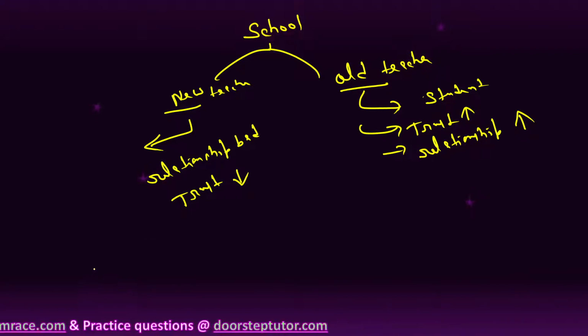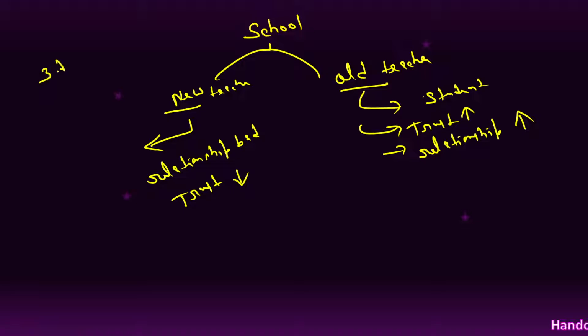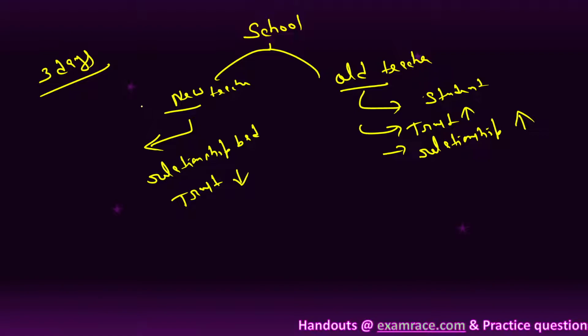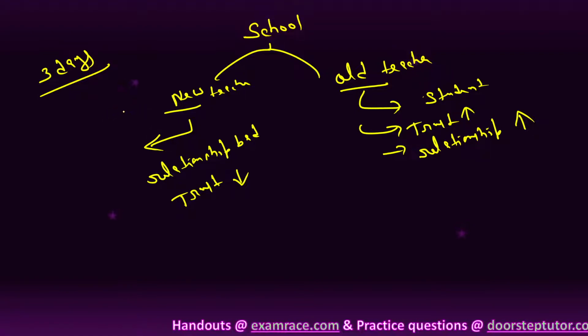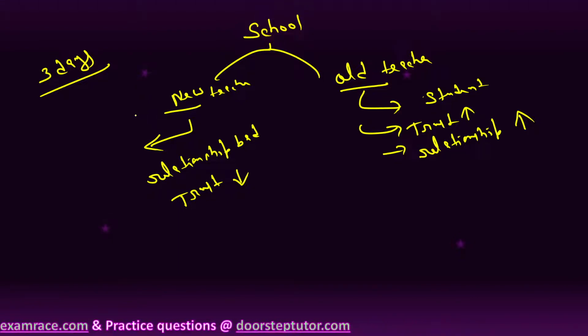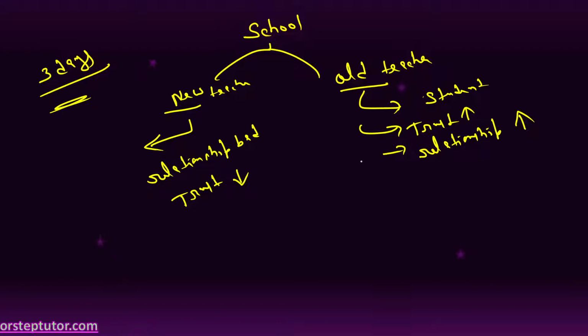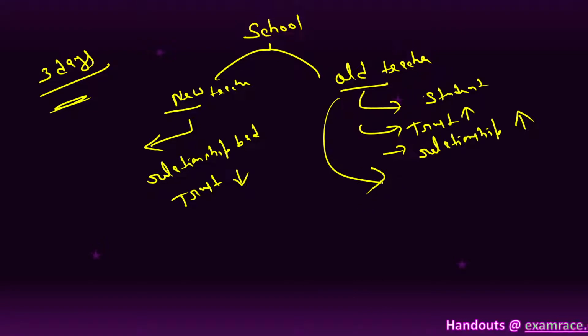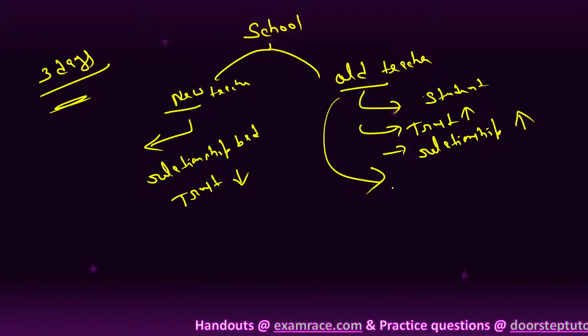What happened? The teacher gave homework to the students and said that the homework has to be submitted in 3 days only. The relationship of the new teacher was not good. That is why the children strictly completed the homework in 3 days only. But what happened in the other case? The student asked the teacher to extend the date, and the teacher easily extended the date.